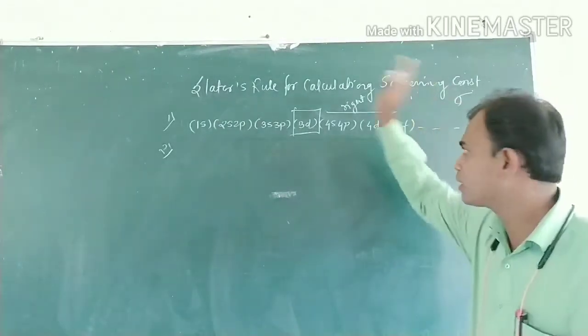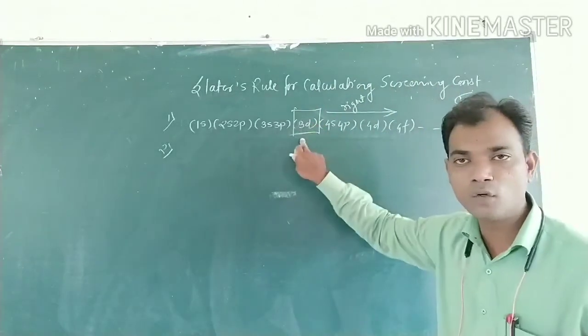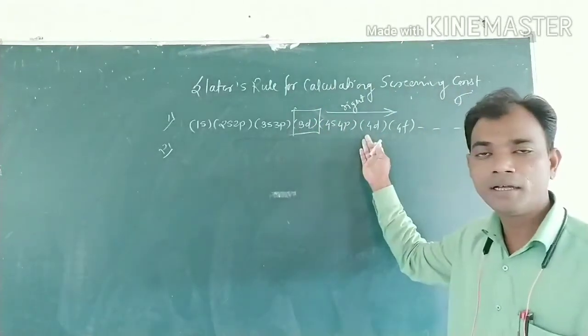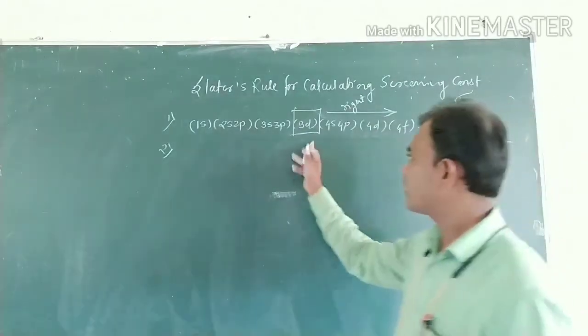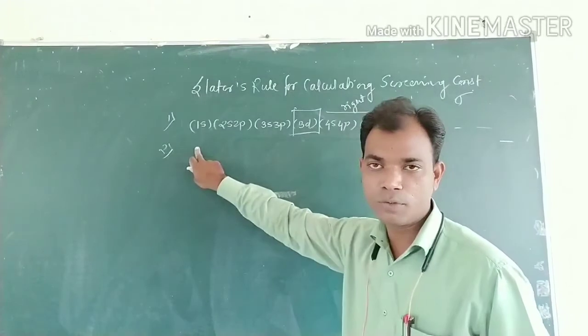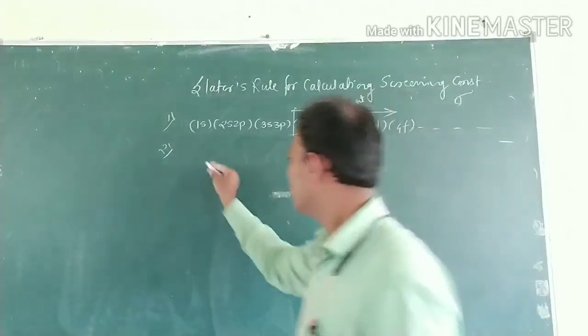If we consider the electron in that group, then the group on the right hand side does not contribute. It can contribute from the left hand side also. That is the second rule.